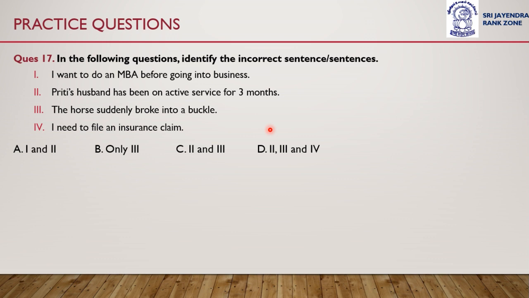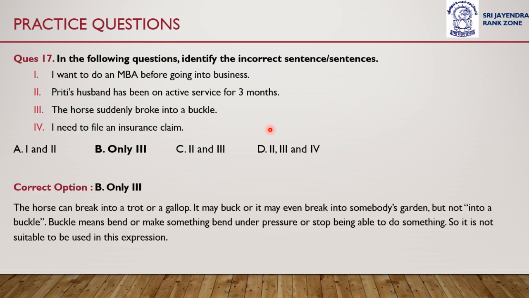So the correct answer to this question is option B. Only 3 has an error. Okay, only the third sentence is incorrect. The horse suddenly broke into a buckle is an incorrect statement. Why? Because a horse can break into a trot or a gallop. It may buck, or it may even break into somebody's garden, but not into a buckle. A horse cannot break into a buckle.